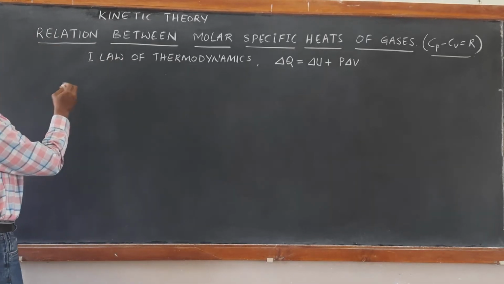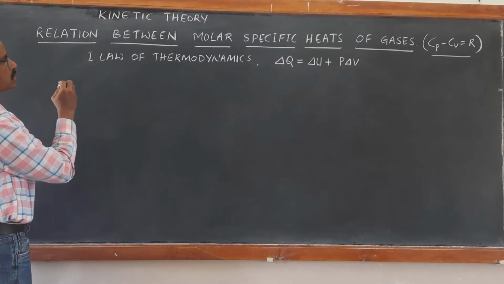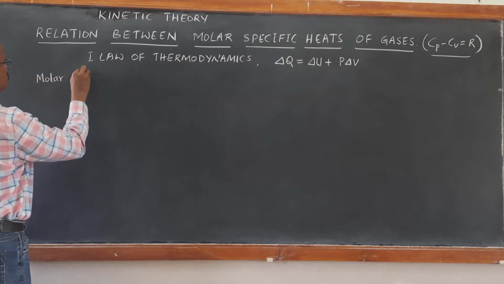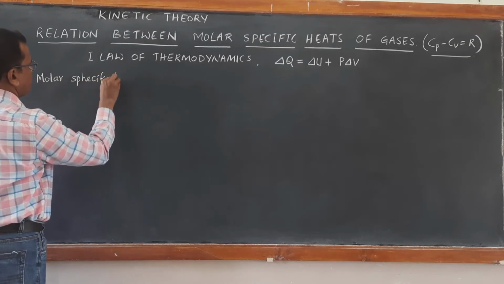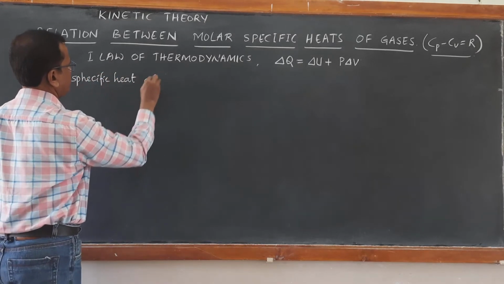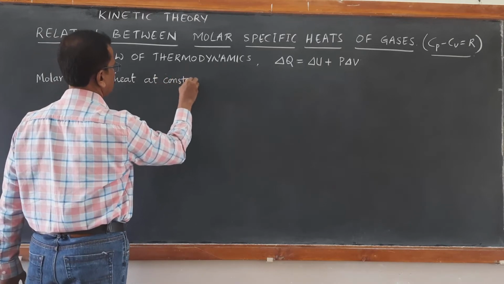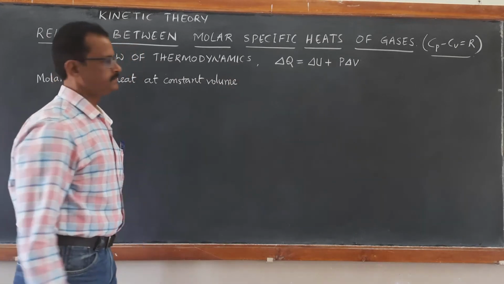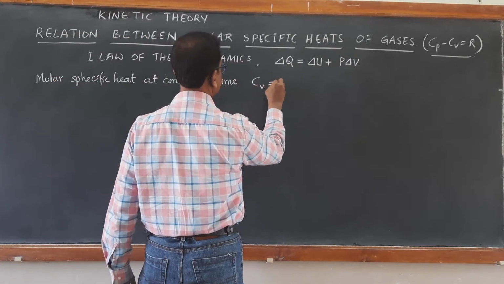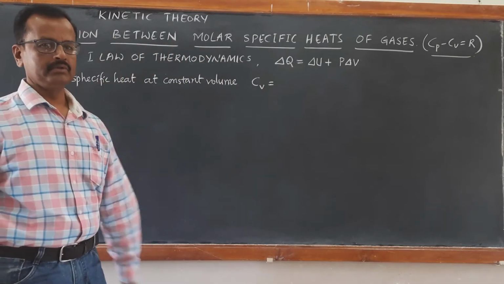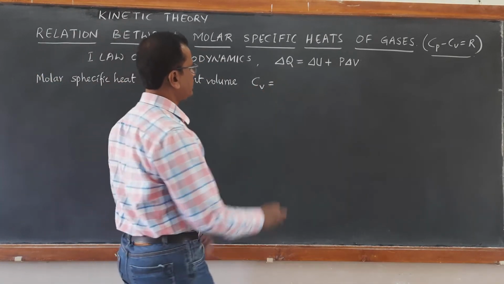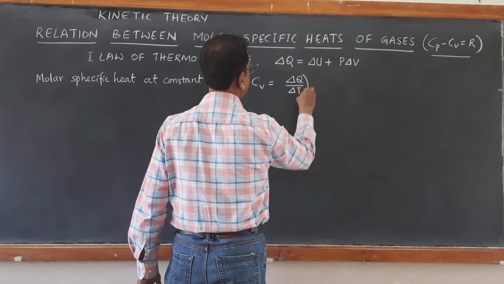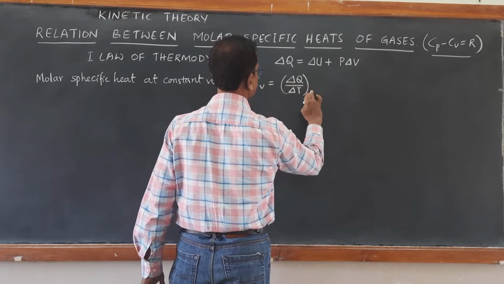First we will define the molar specific heat at constant volume. It is denoted by Cv. Cv is, molar meaning for 1 mole, delta Q by delta T at constant volume.